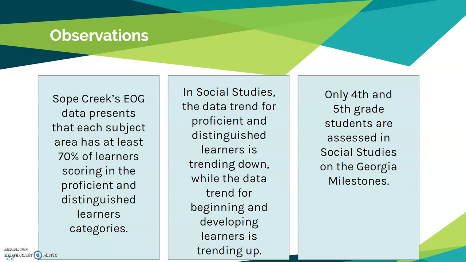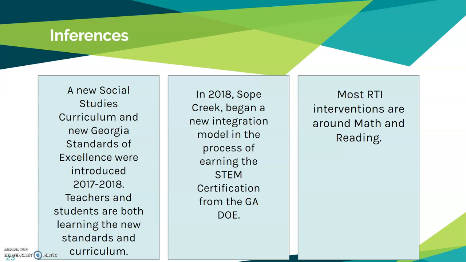So my observations, for all of the data, are that Soap Creek's end of grade data presents that each subject area has at least 70% of learners scoring in the proficient and distinguished learner categories. In social studies, the data trend for proficient and distinguished learners is trending down, while the data trend for beginning and developing learners is trending up. Only 4th and 5th grade students are assessed in social studies on the Georgia Milestones. So with those observations, I'd like to make some inferences.